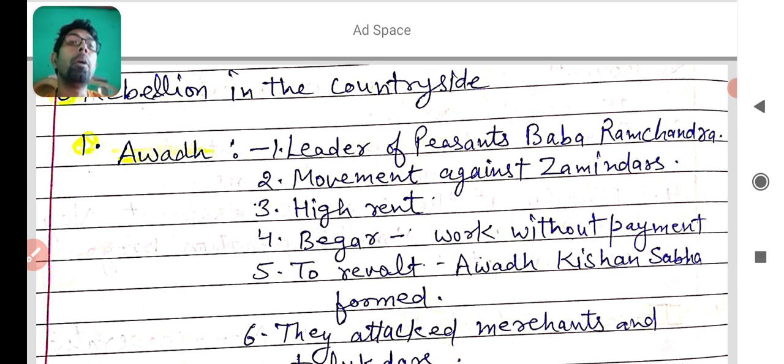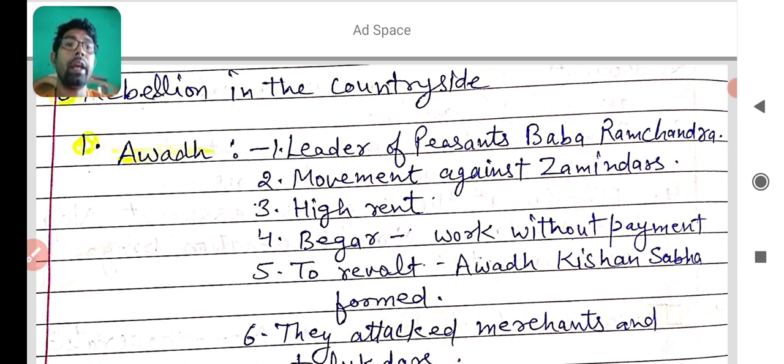You know that the problem was high rent taken by zamindars when they got land from the zamindar to grow crops on rent. And the major problem was begar also. I hope you know the meaning of begar, but here it is written as work without payment. When you work without payment in any company or any institution or on a landlord's crops, it is begar.